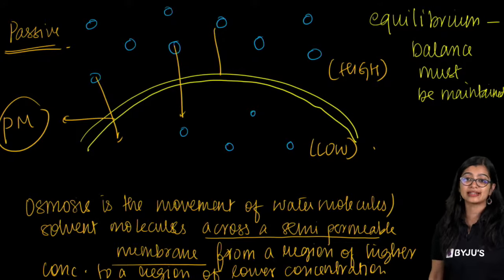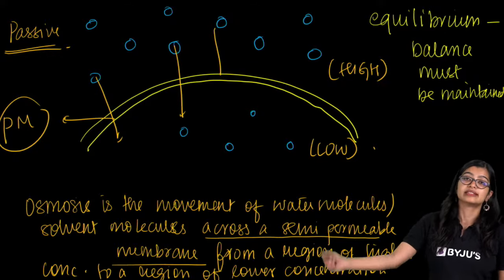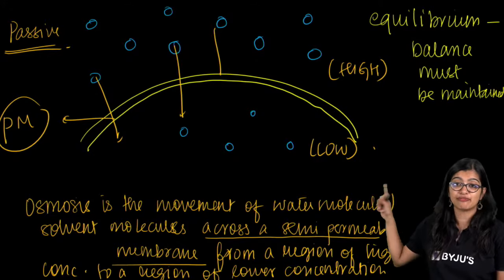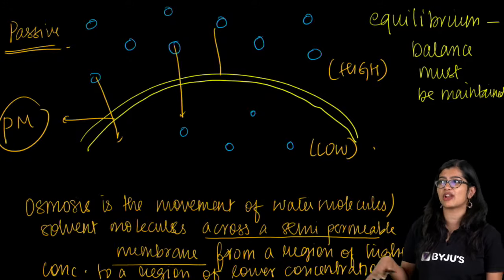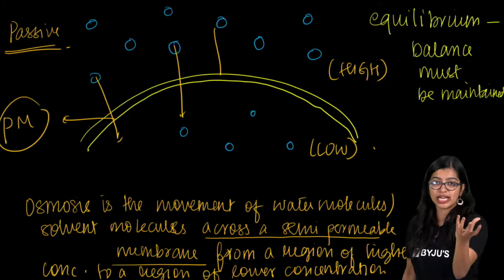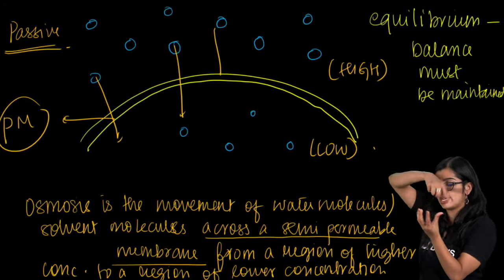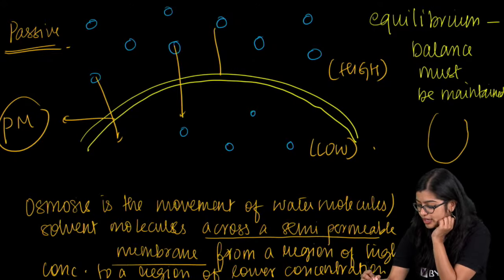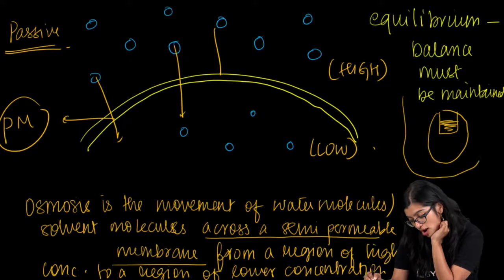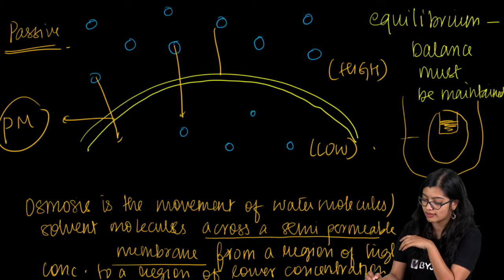Ma'am, why not selectively permeable here? See, selectively permeable comes for various other components, right? And osmosis is not something that takes place only inside the cell. So if I take a potato and make a hole inside it, imagine I cut it like this, put some amount of water here, and put this whole potato inside one bowl with water.